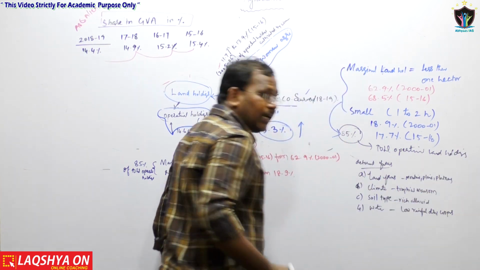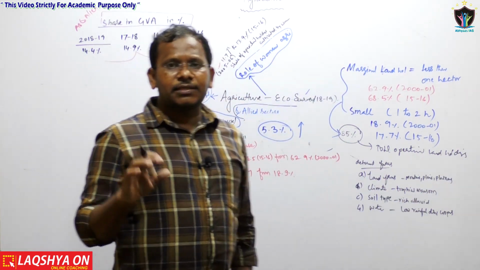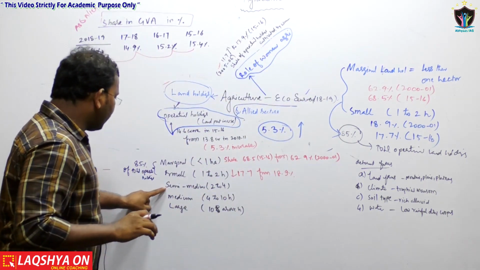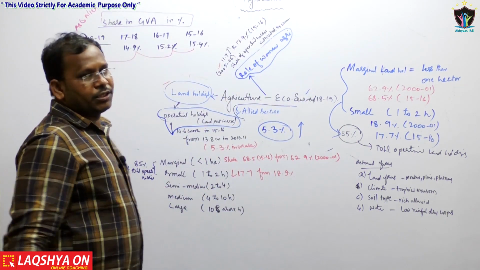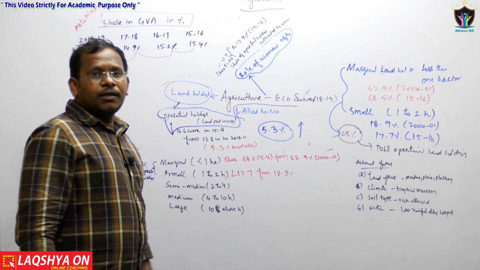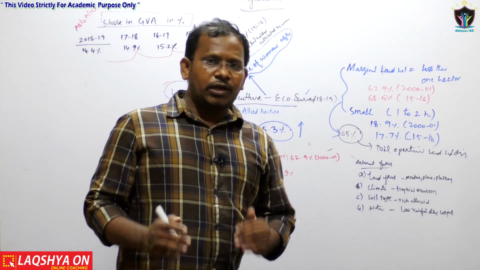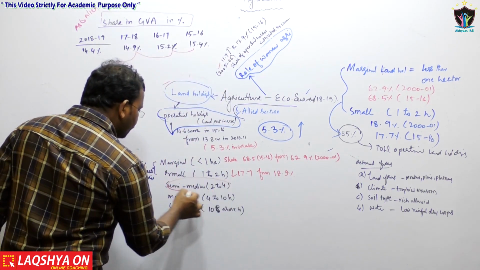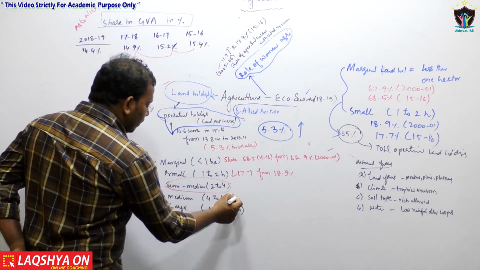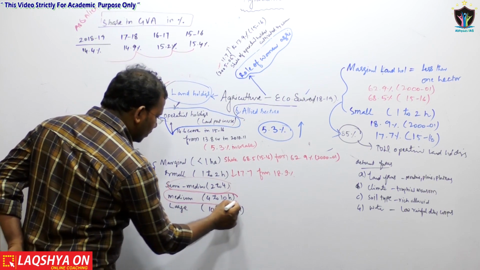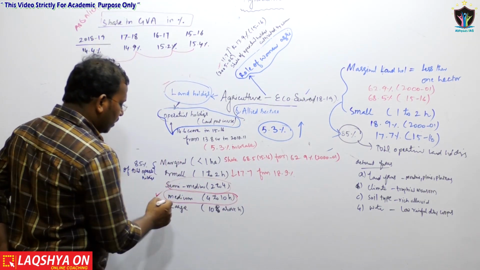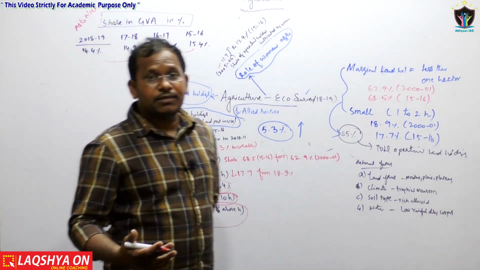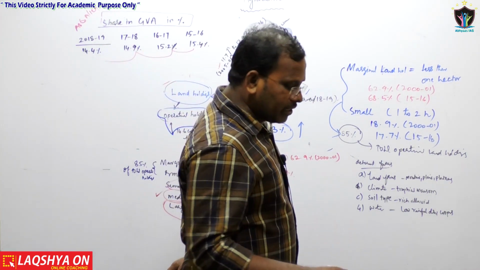That means in India only 15% of land holdings are semi-medium, medium or large. Semi-medium means land between 2 and 4 hectares. Medium means land between 4 and 10 hectares, and large means 10 hectares and above.